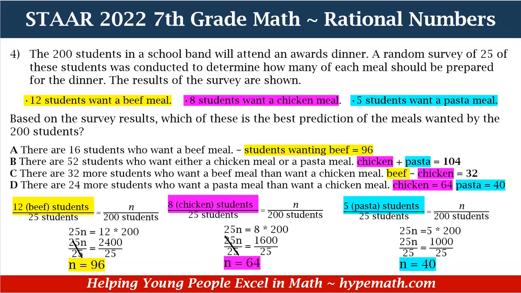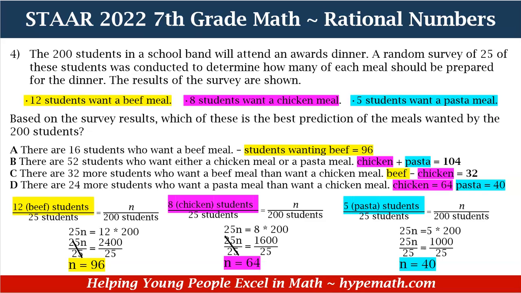In order to get N on the side by itself, we need to divide each side by 25, okay? Because we need that variable N by itself. When we divide 25 on each side, we end up with N is equal to 96, okay? That's for the beef students.